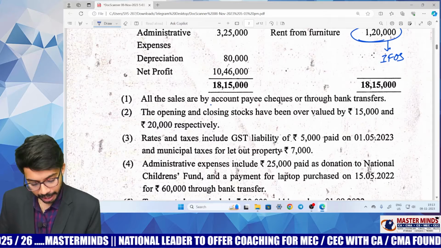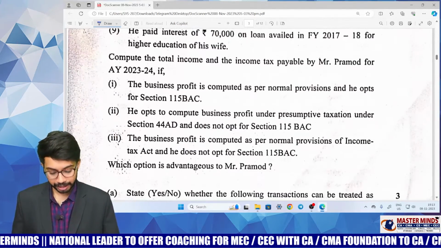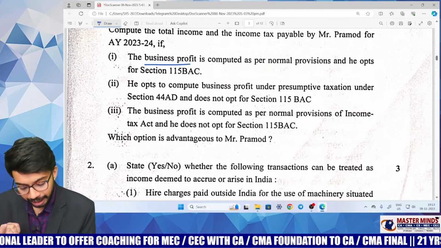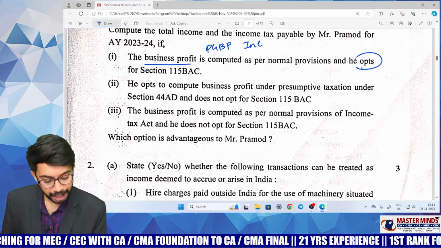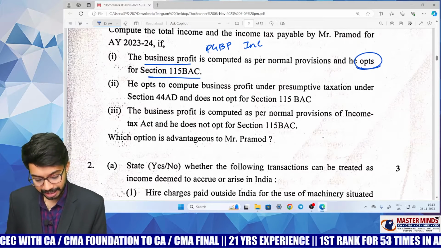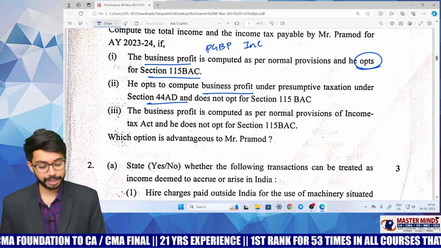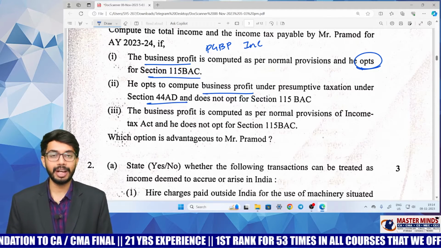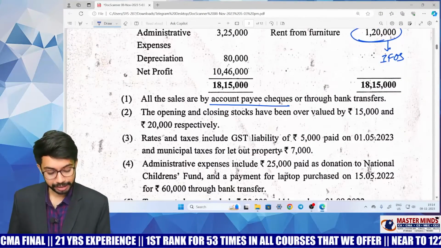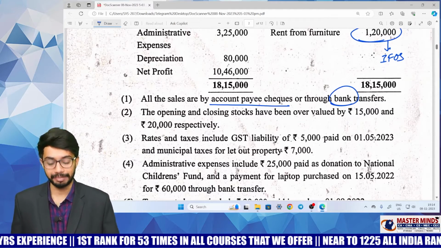Sales were done by account payee cheque. Why was this point given? First of all, at the end of the question, he is asking three questions. First, he is asking you to calculate PGBP income if SSC opts for 115BAC. The second question is to calculate business profit if 44AD is chosen. Do you remember section 44AD presumptive income? Here it was said all receipts were received through bank. That means you will offer 6% of the sales as presumptive income.